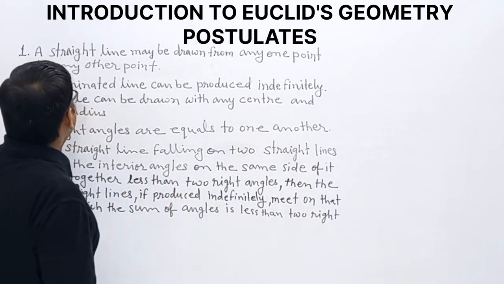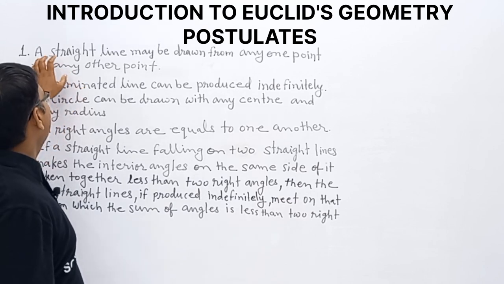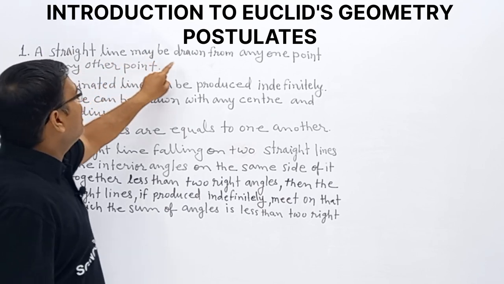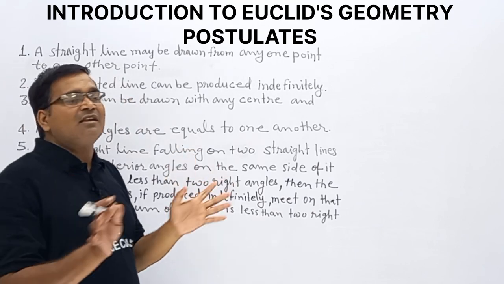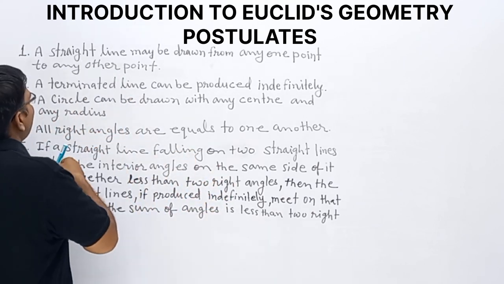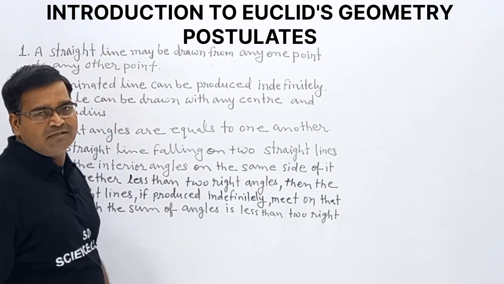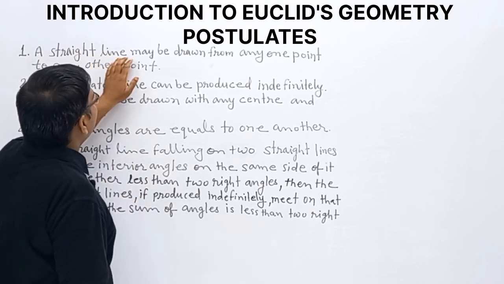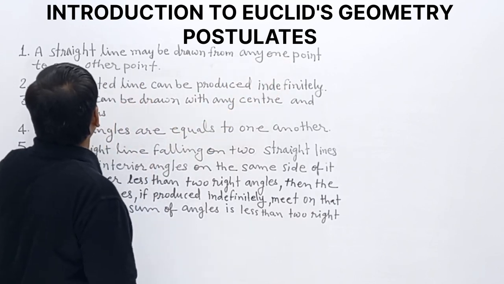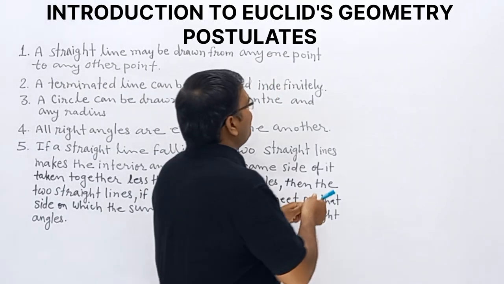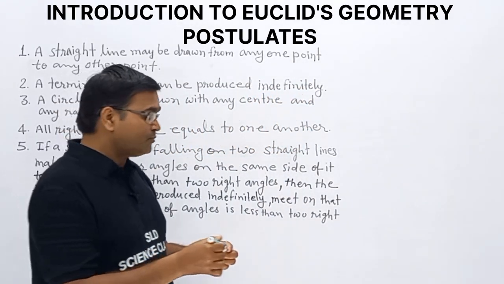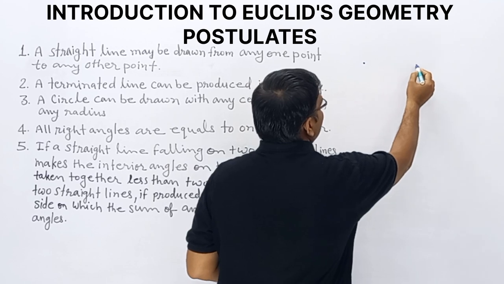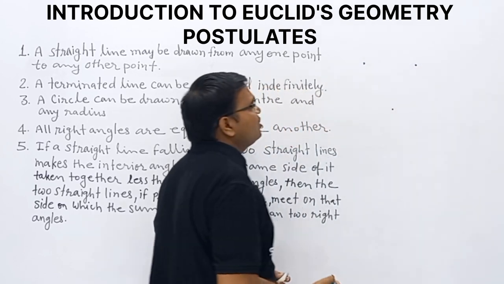Now observe the first postulate. Euclid gave 5 postulates. The first one is: a straight line may be drawn from any one point to any other point. Simple. Read carefully and you can understand the meaning of this postulate. We have some points. I am taking 3 points like this one, this one, this one.